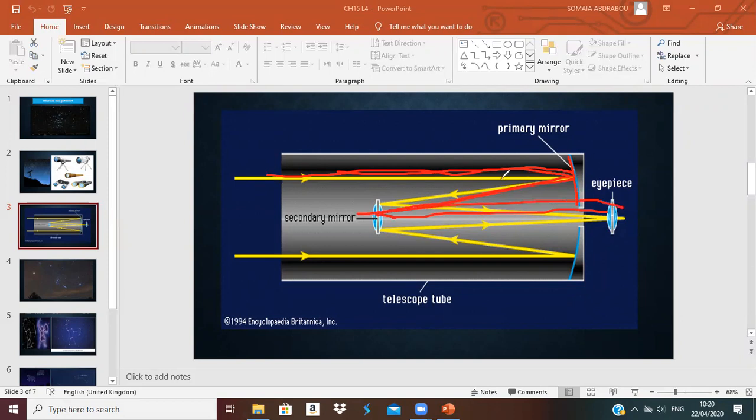So it has two mirrors inside it. The first mirror, or primary mirror, takes the light and reflects it to the second mirror. The second mirror bends the light to a small eyepiece, so we can see the objects very clearly. This is how the binoculars or the telescope work.